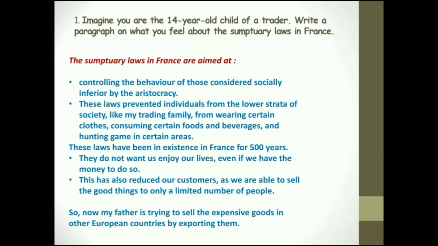So now my father is trying to sell the expensive goods in other European countries by exporting them. So you have to write in the first person narrative. You may wonder why it is my and I and all that. You are the only child of a trader. So now you're trying to say that we are trying to sell some expensive goods in other European countries by exporting them, and it is taking away the rights of the people belonging to the lower classes also, and what it was actually doing in all those times.